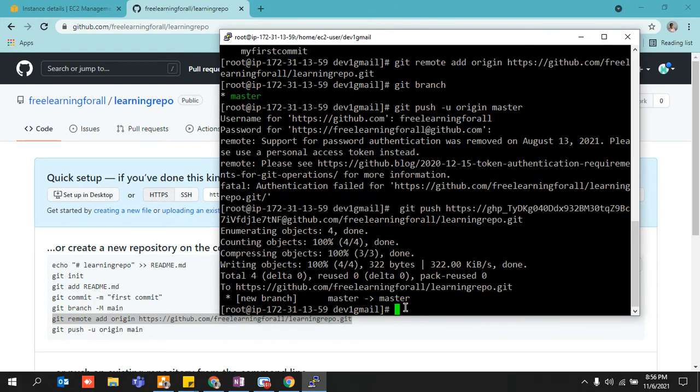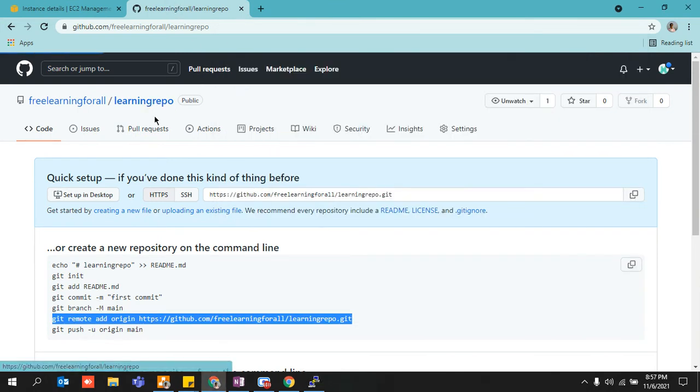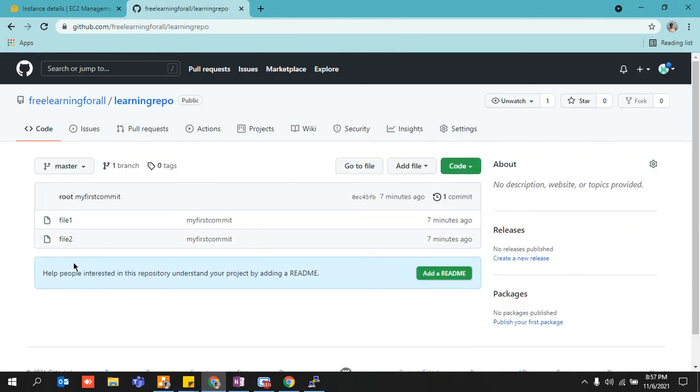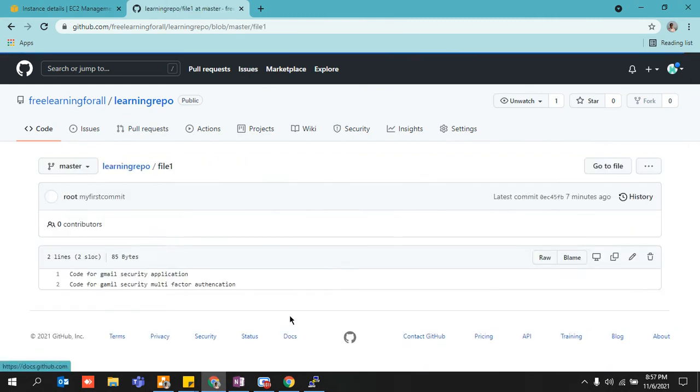Now something has been pushed, so it says 4, done counting objects, 4, compressing, right. It looks like something has been done, right? And what has been done? Go over here, click on your learning repo. You see my file 1, click on it. Your code has been pushed successfully without any issue onto GitHub.